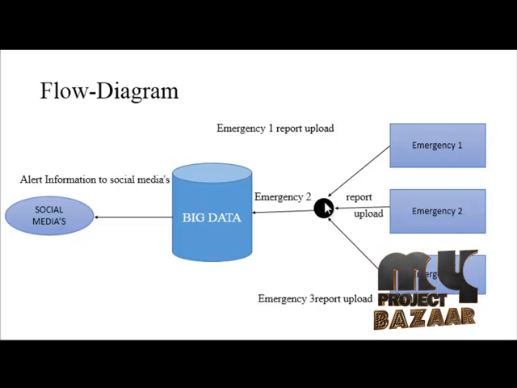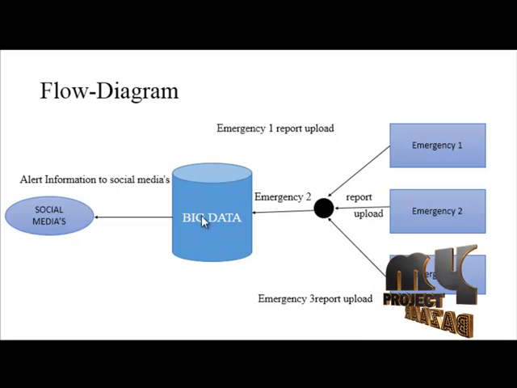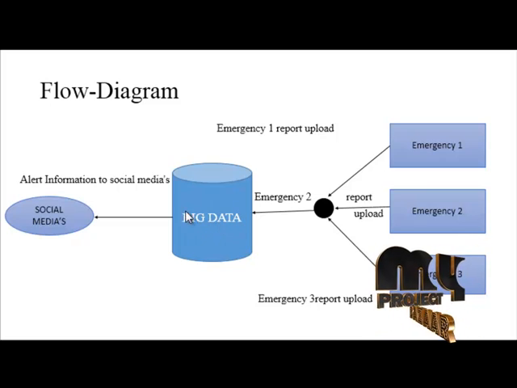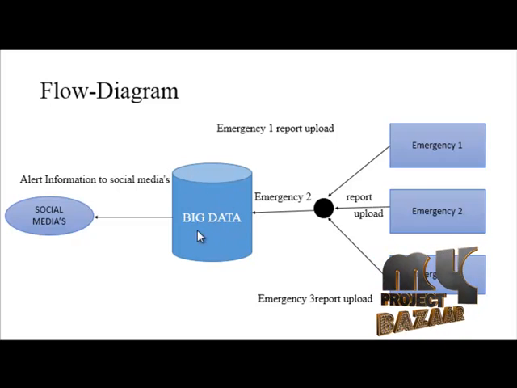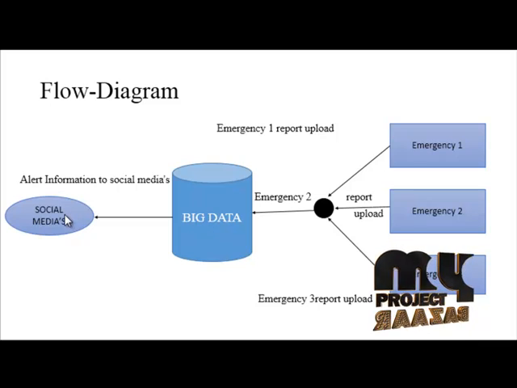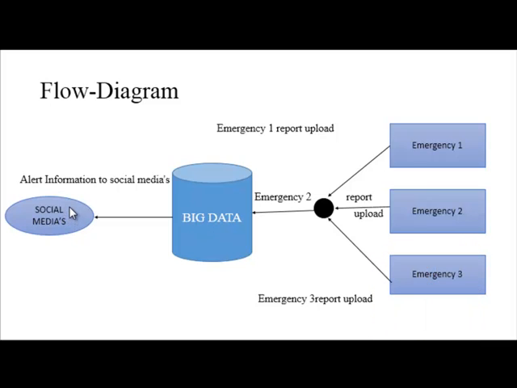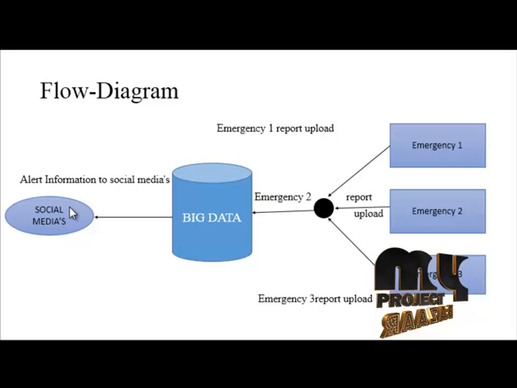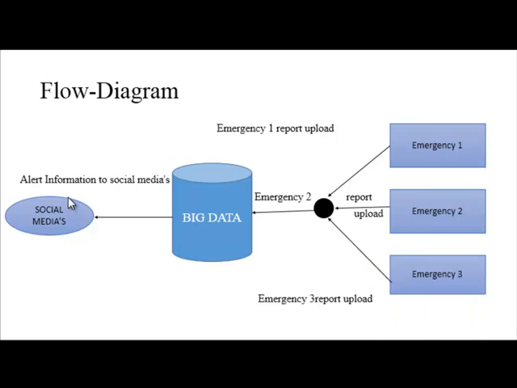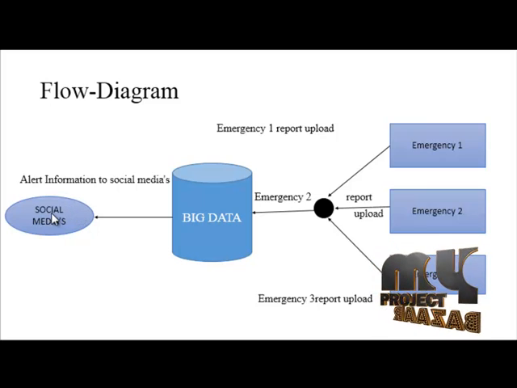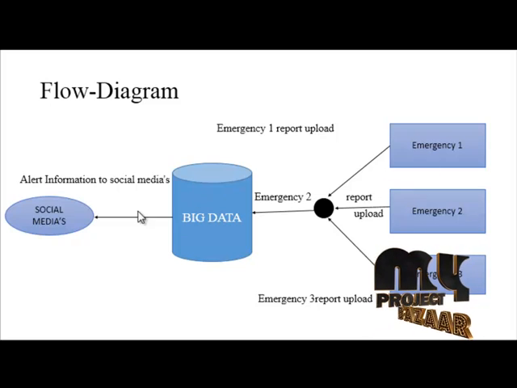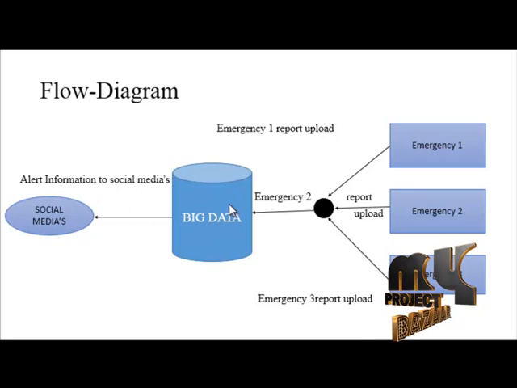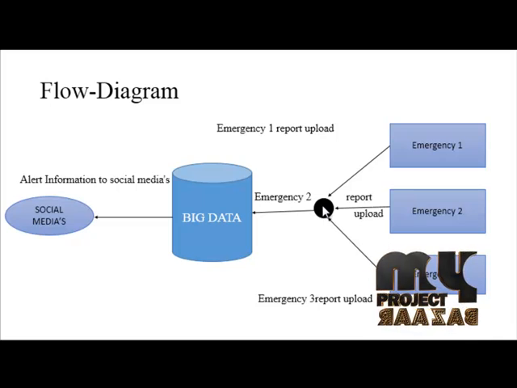The camera sensor passes this alert message to the big data process. The big data process shares and sends this message to all of the social media people like Twitter, Facebook, Instagram, etc. So the alert message can be shared with all of the social media people by using the big data process and the camera sensor network.